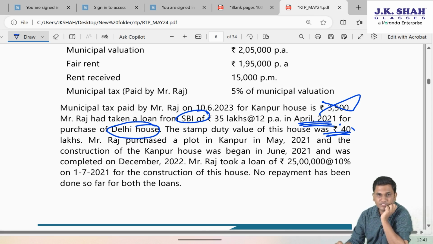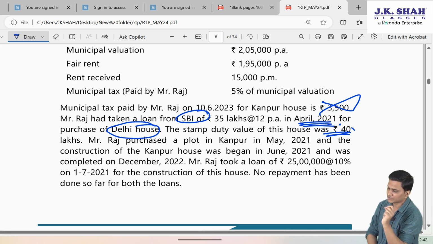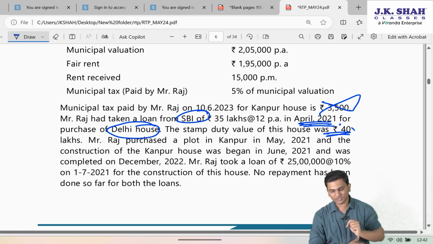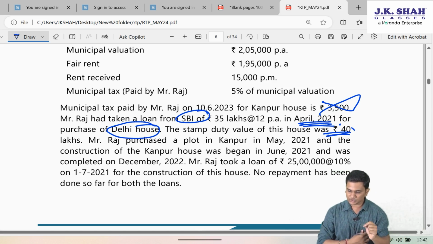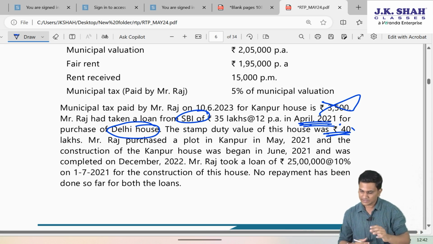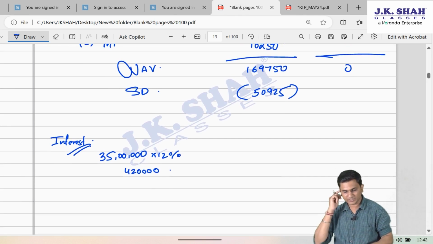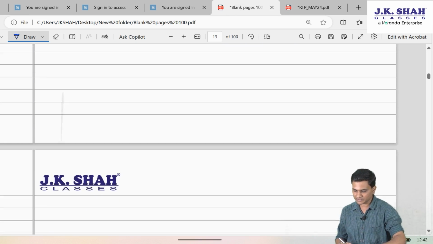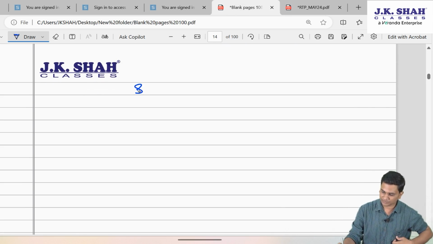Mr. Raj purchased a plot in Kanpur in May 21 and the construction of the Kanpur house began in June 2021 and was completed in December 22. Mr. Raj took a loan of 25 lakh at 10% for the construction of this house on 1st July 21. Understand, friends, for the let out property, we have understood the interest is 420. We'll come back to that later. Once again, let us find the interest for SOP.